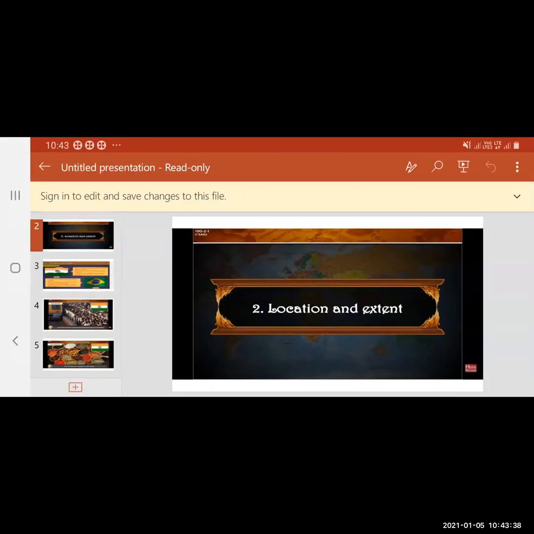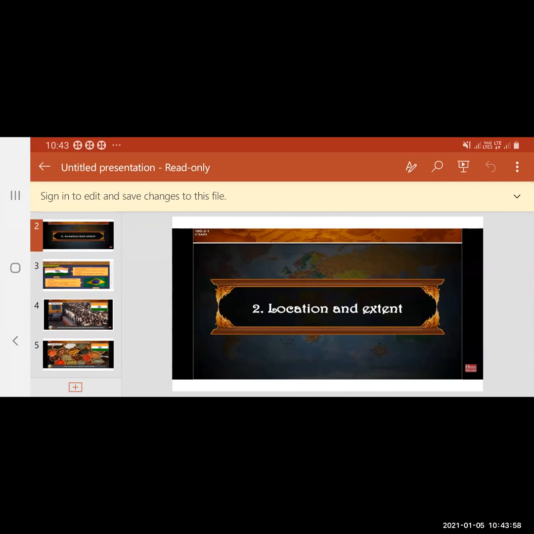Now, with relation to location, we will see the location of India. It is in the southern part of the Asian continent, spread in the northern and eastern hemispheres of the earth. With relation to the continent, it is in the southern part of Asia and it is spread towards the north and eastern part of the earth.